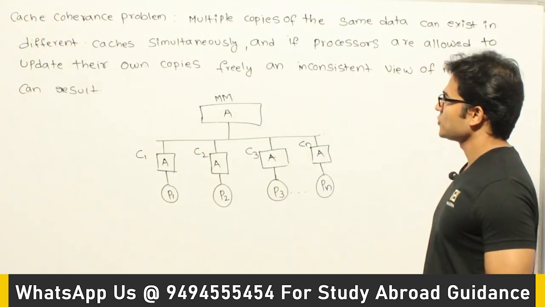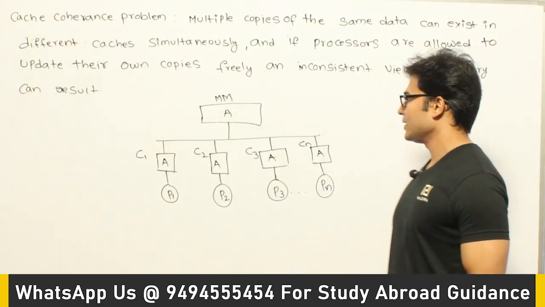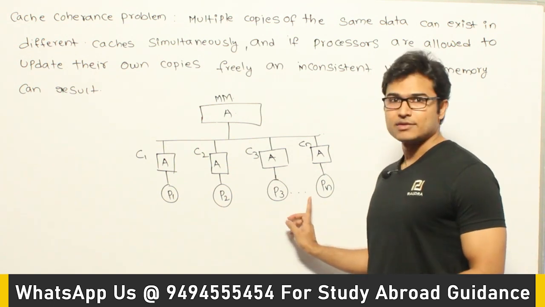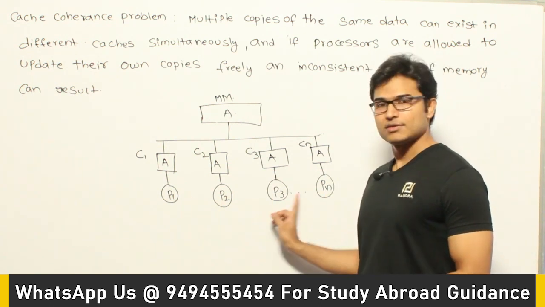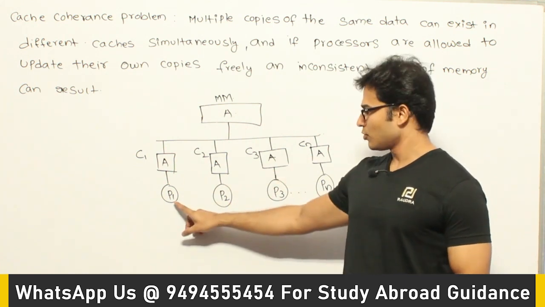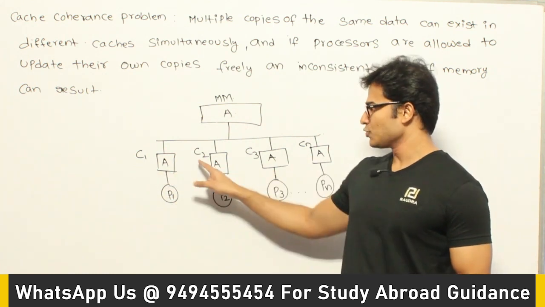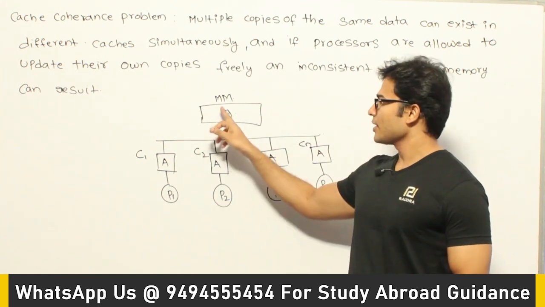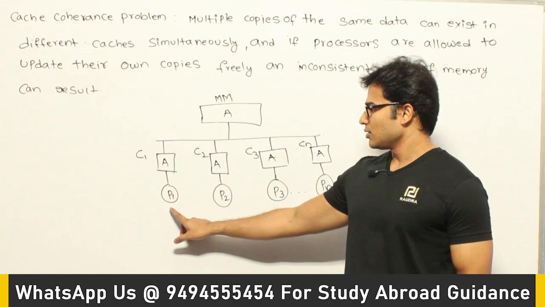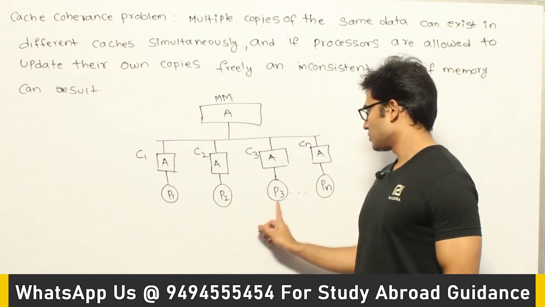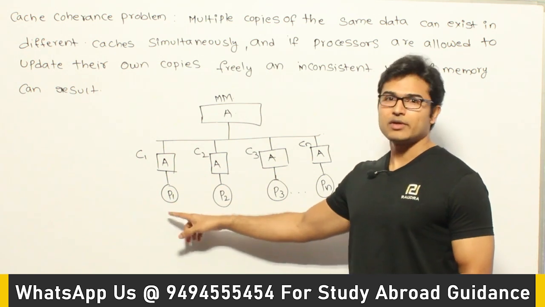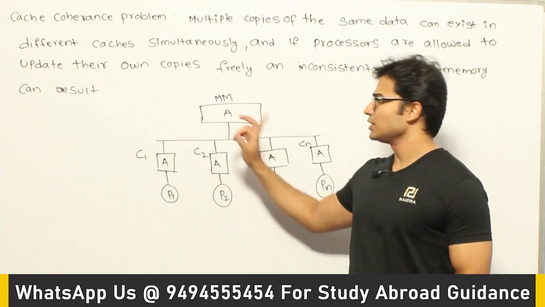Now let's look at the cache coherence problem. This problem mainly arises whenever you have multiple processors. Let us say these are all processors, and the computer organization is like this. Each processor has its own cache, and all of them have a common main memory. Now assume that many jobs are being executed by all these different processors, and each job is trying to access a common variable a.